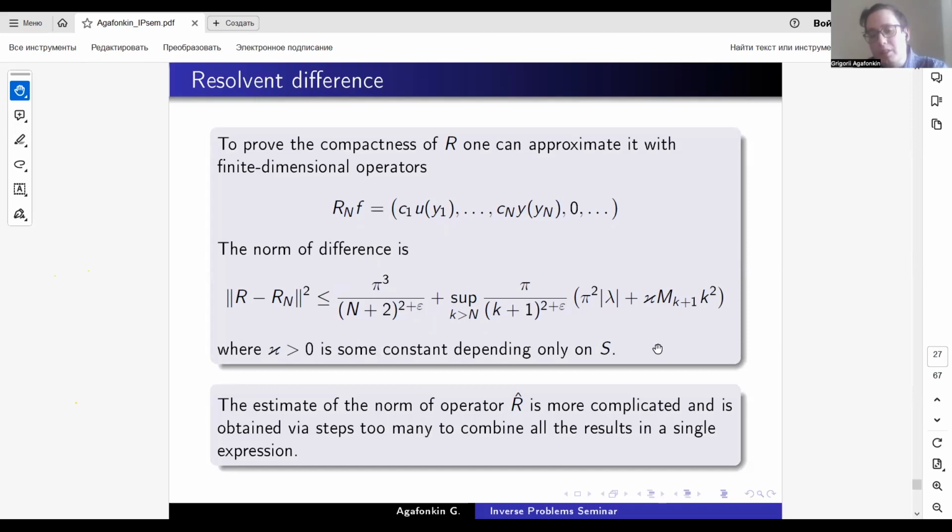The rest will be the same. Here kappa is some constant depending on the set S. The estimate of the norm of the operator R hat is obtained in my proof in a way that is very hard to put on a slide, so I didn't try to combine all these results into some horrifying estimate.